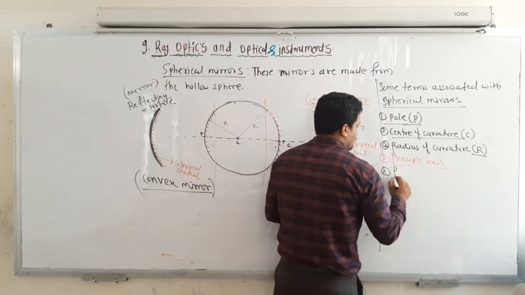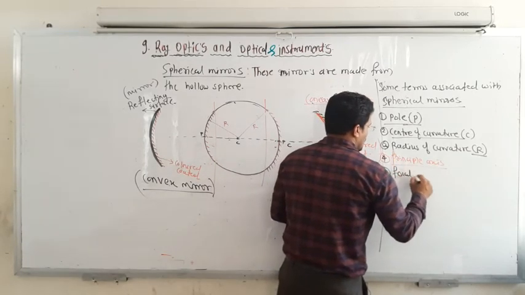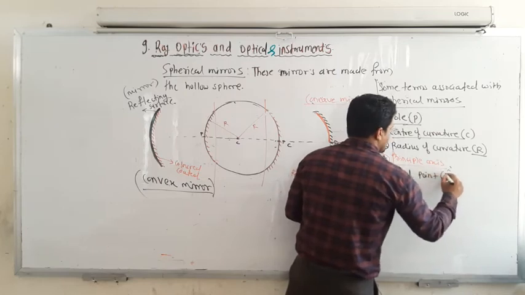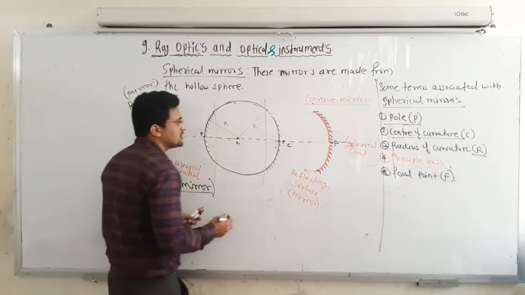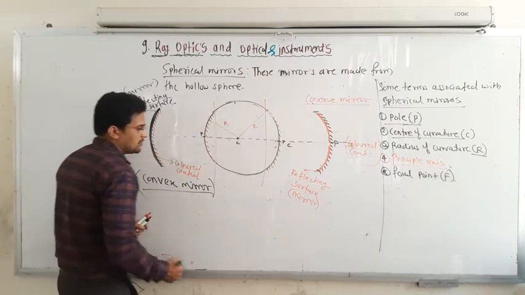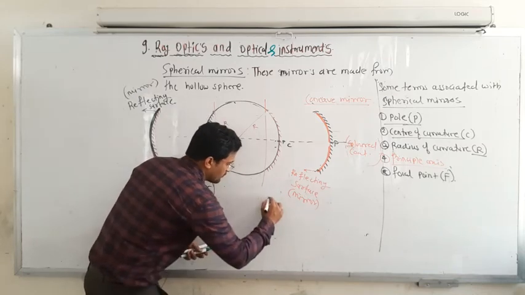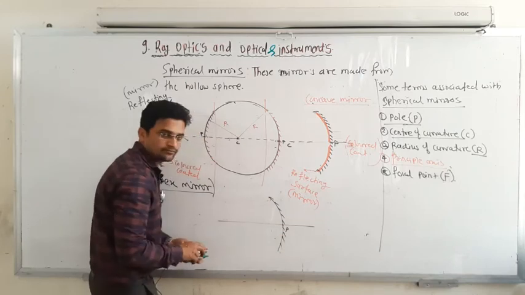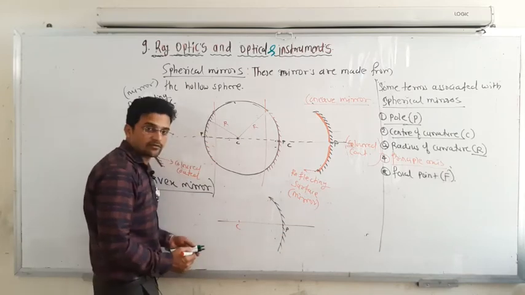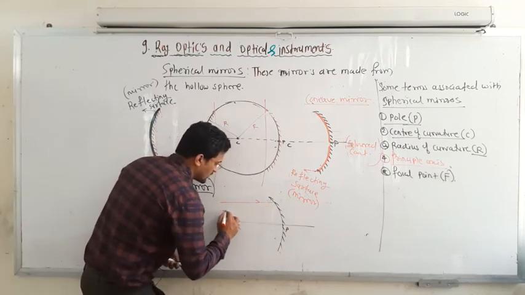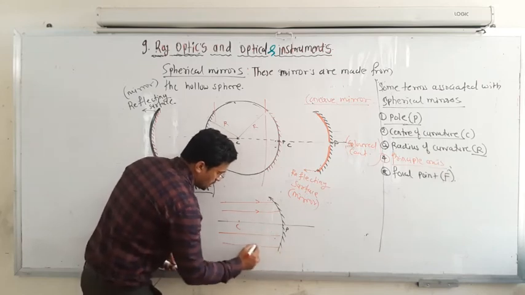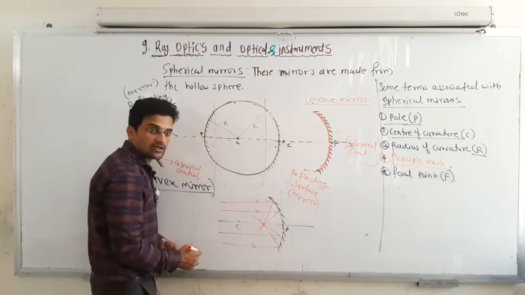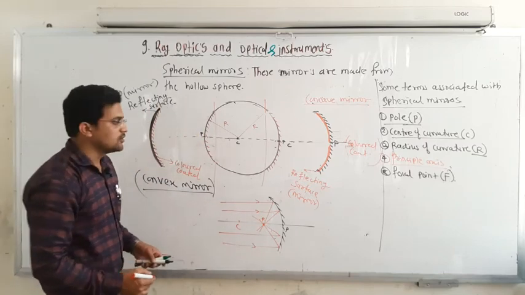Next is the focal point, that is capital F. Now if you consider any mirror, maybe concave, and this is the principal axis, this is your pole, and maybe this is the center of curvature C. Now if any parallel rays hit the mirror, they are reflected and pass through one point on the principal axis after the reflection, and that point is known as the focal point.